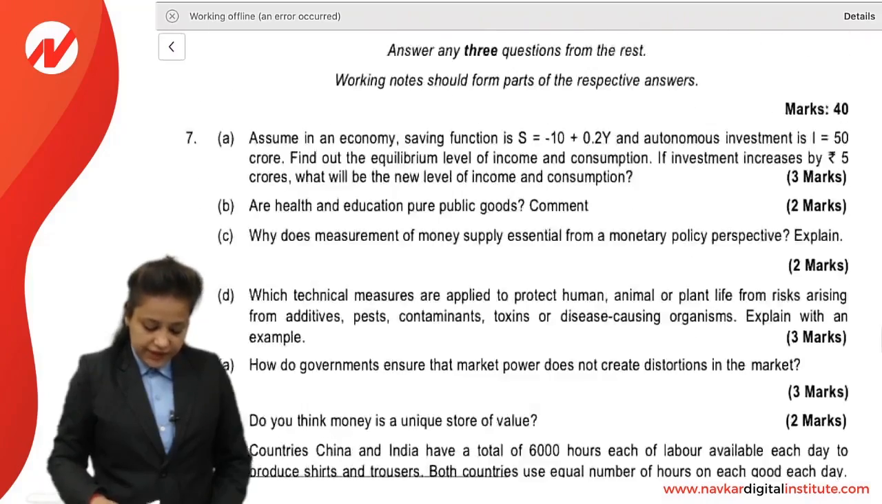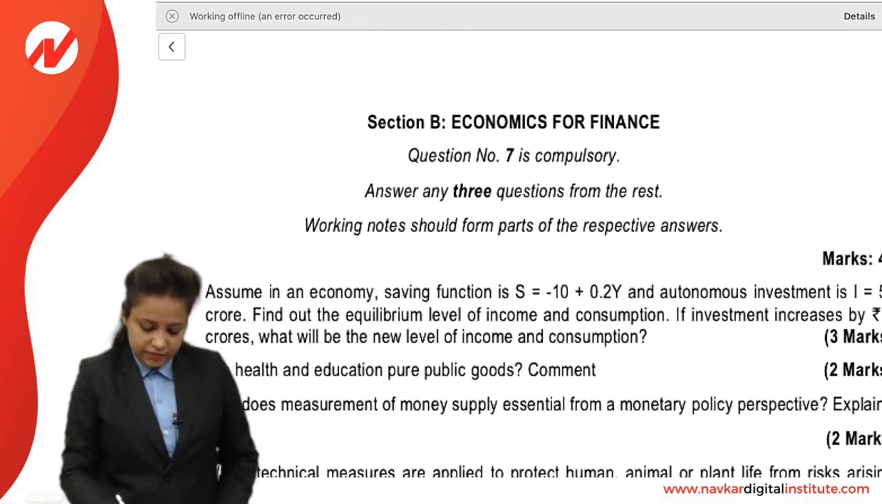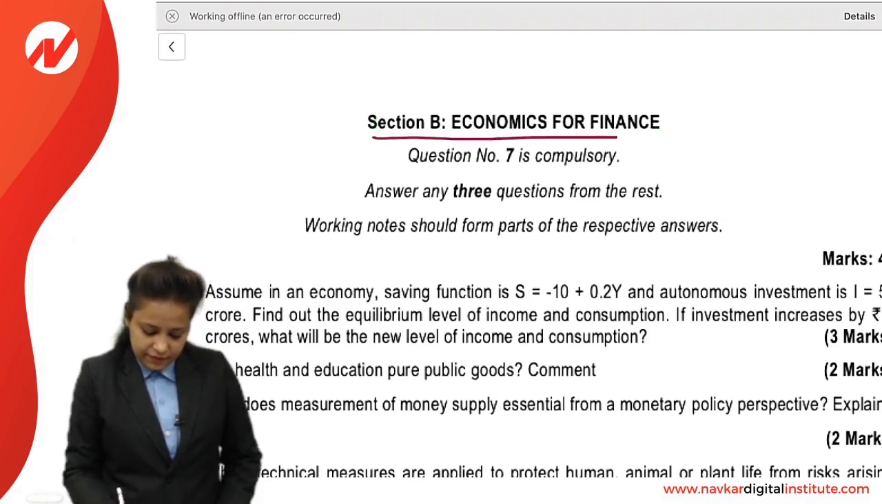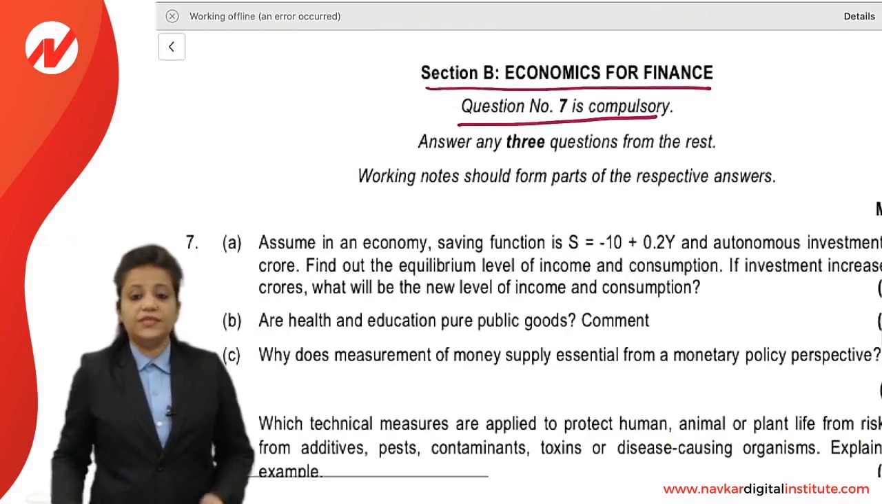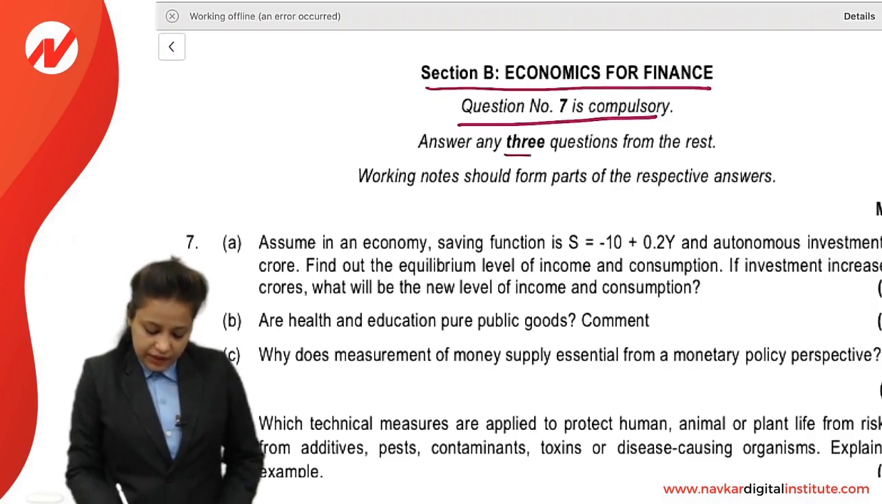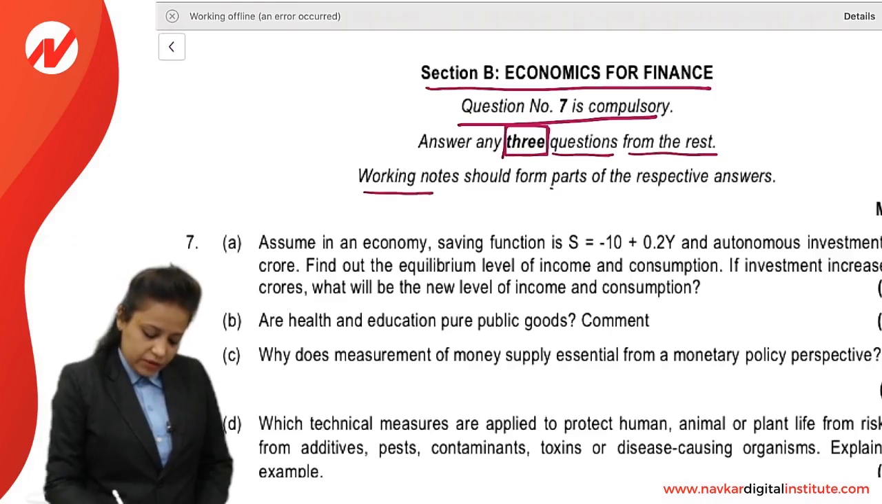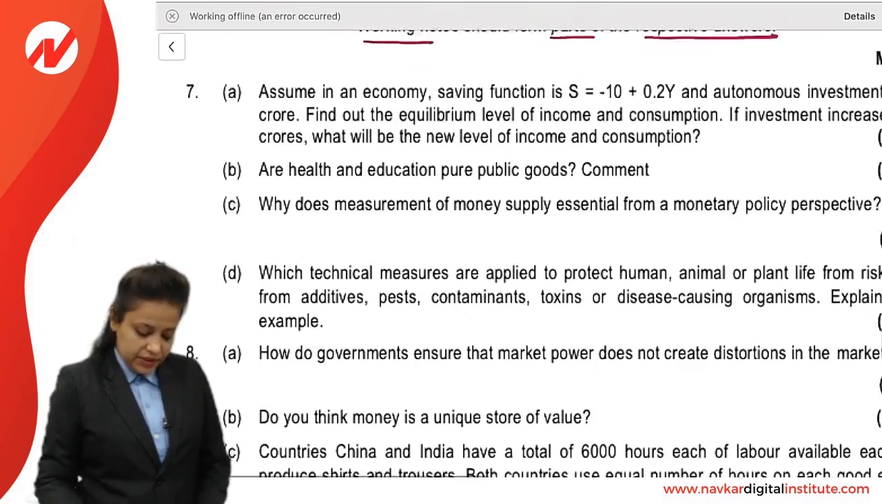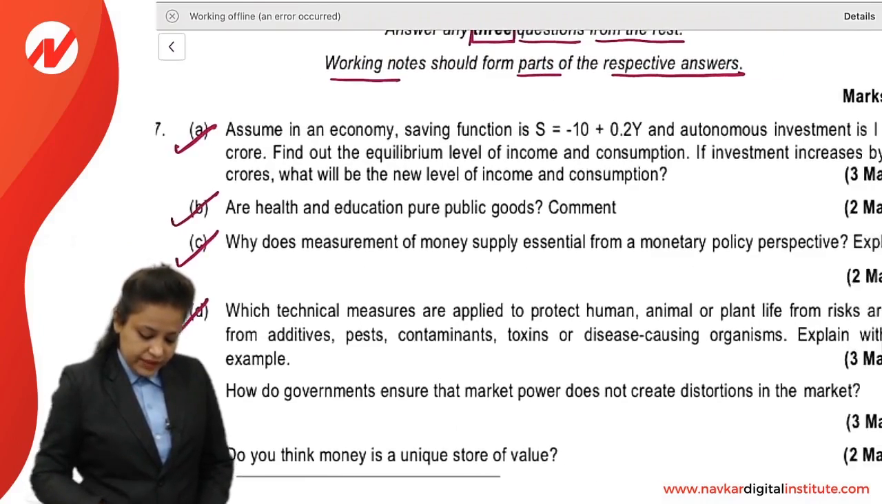So yes friends, first let us see the paper. Section B is Economics for Finance. It starts from question number 7. Question number 7 is compulsory and we have to answer any 3 questions from the rest. Working notes should form part of the respective answers. In question 7 we have 4 sub-questions, all compulsory.